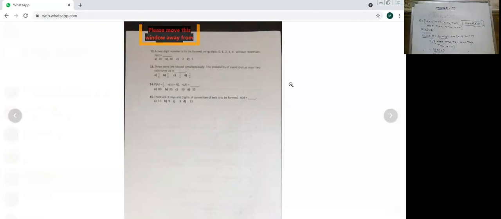All right. And now suppose here they ask you exactly 2 tails. See the difference in their words. Exactly 2 tails. So you would take 2, it means it should be exactly 2. So you will be very careful for those words: exactly, at least, at most. Okay. So when they say exactly 2 tails, that means you will have this.